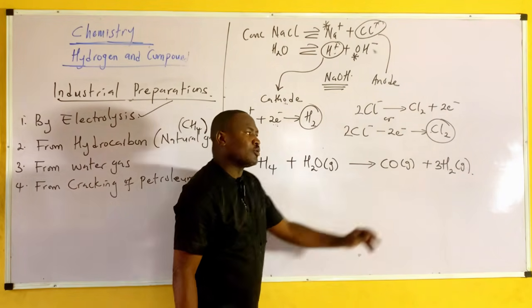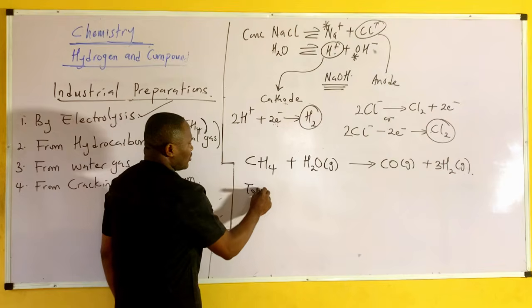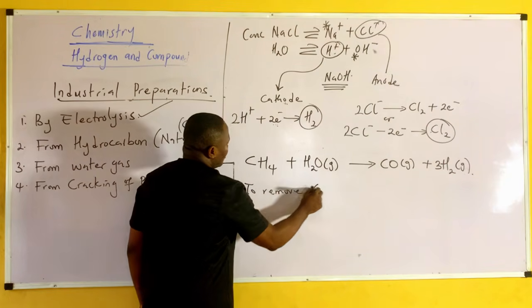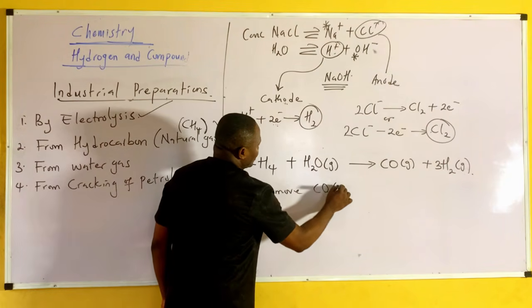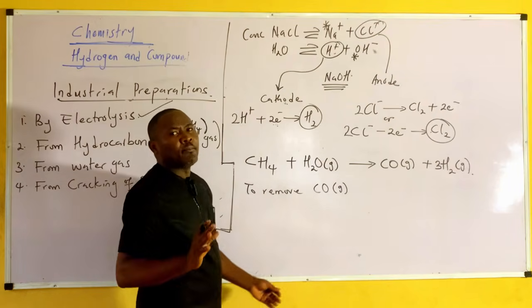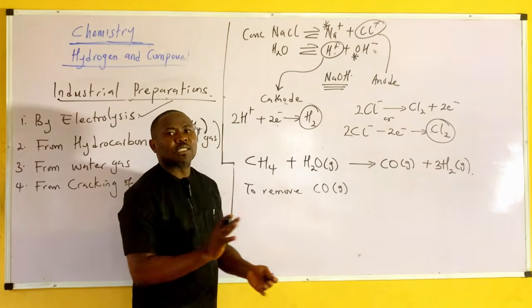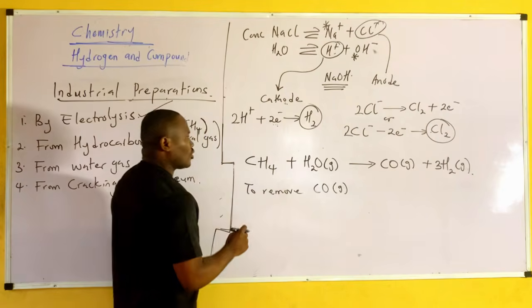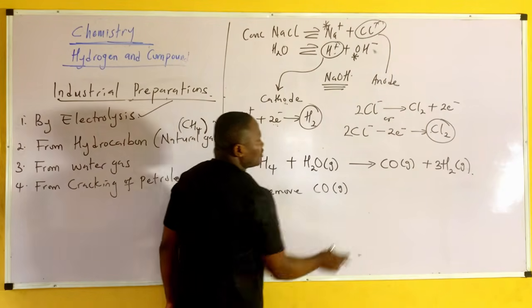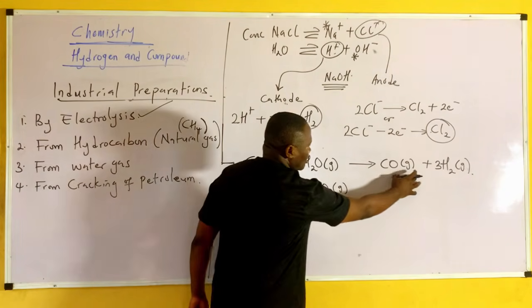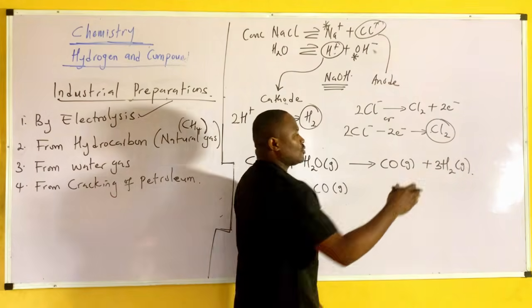To remove the carbon dioxide, which is a gas, we will keep adding steam into the reaction. So I keep adding steam to this product.